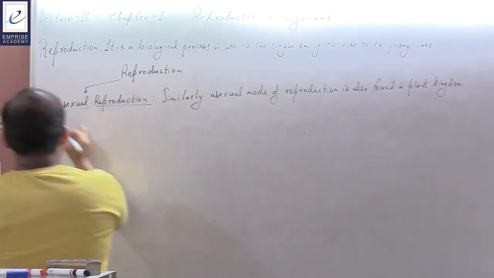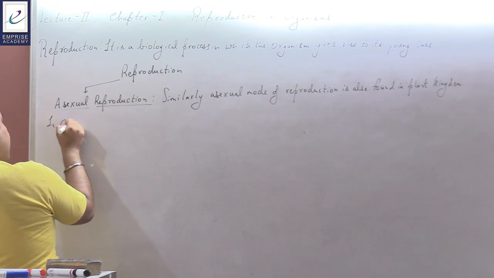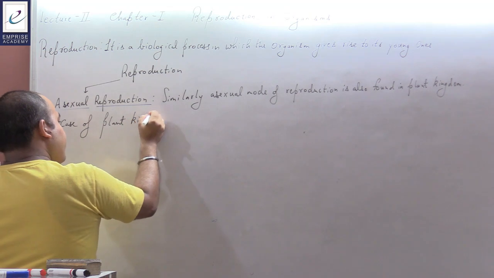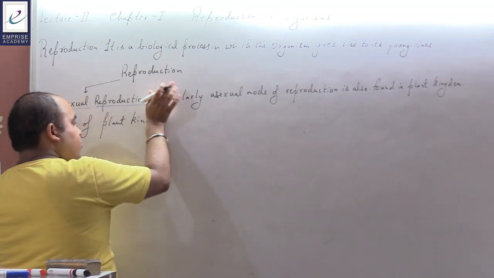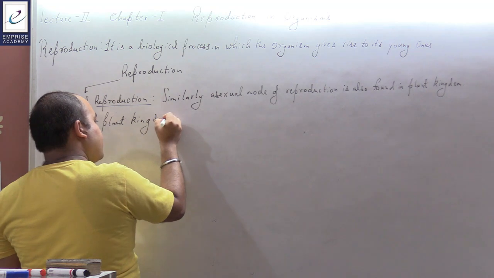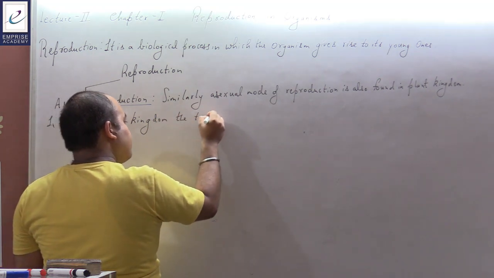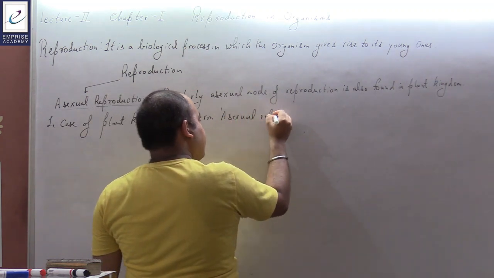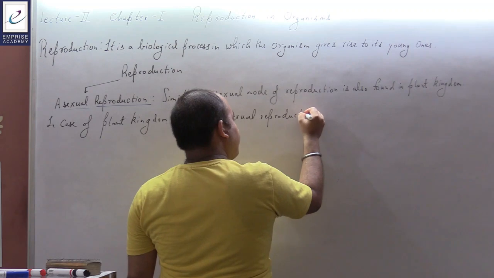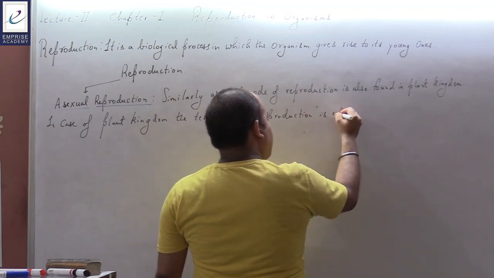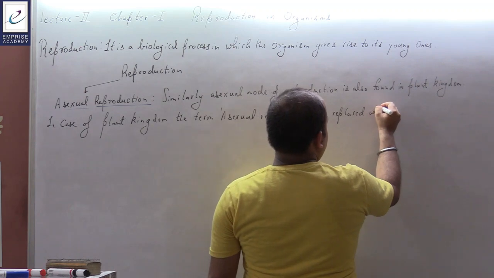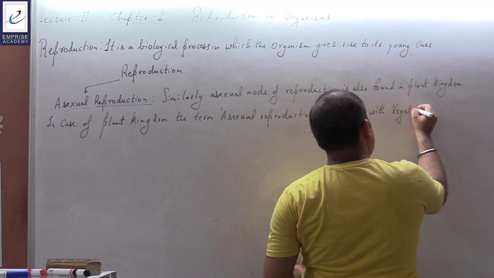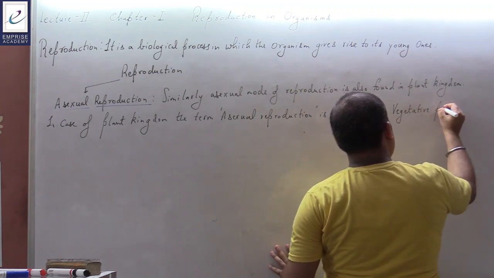In case of plant kingdom, the term asexual reproduction is replaced with vegetative propagation.